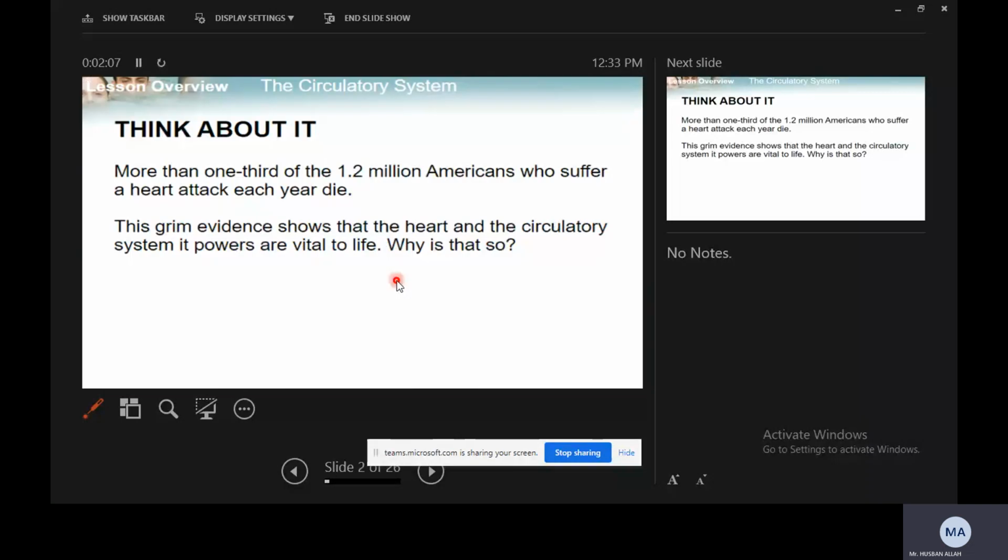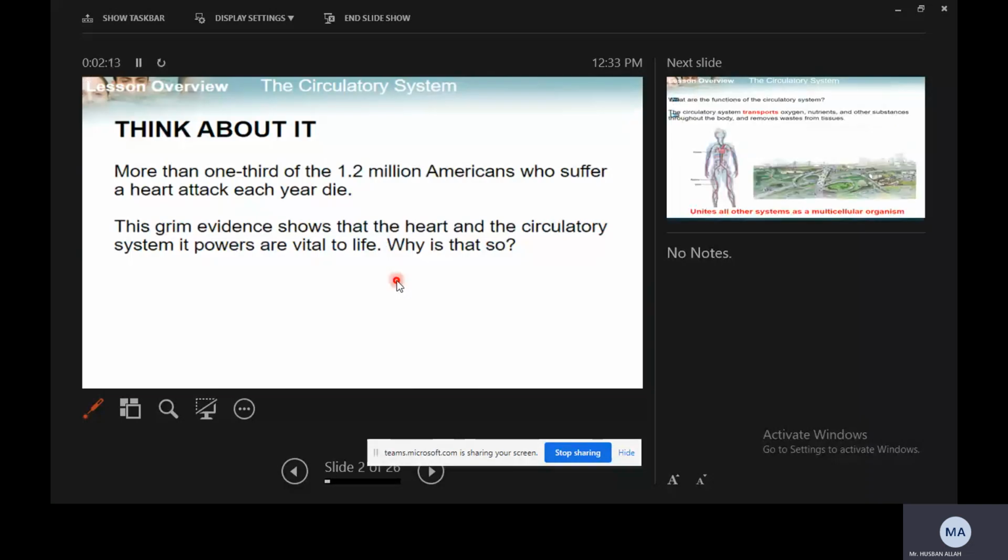More than one third of the 1.2 million Americans who suffer a heart attack each year die. This grim evidence shows that the heart and the circulatory system are vital to life, right? Why is it important? If you look, a heart attack is a disease of the heart, and the heart is an organ of the circulatory system, right? So it means the organs of the circulatory system are important for life. Those organs which are important for the sake of life, we call vital organs, right? Vital organs.